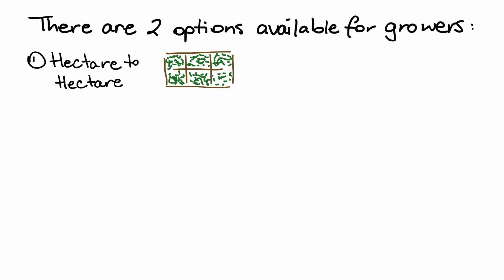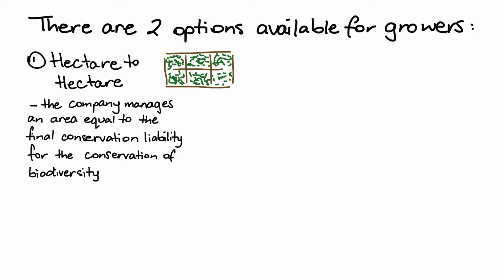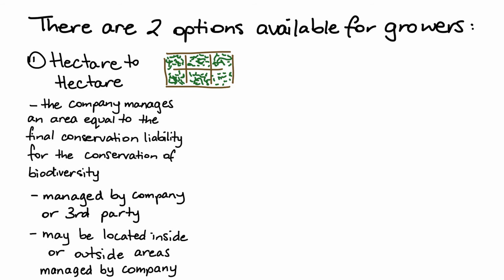Number 1, hectare-to-hectare basis, where the company manages an area equal to the final conservation liability for the conservation of biodiversity. This area may be managed by the company or a third party, and it may be located inside or outside areas managed by the company.